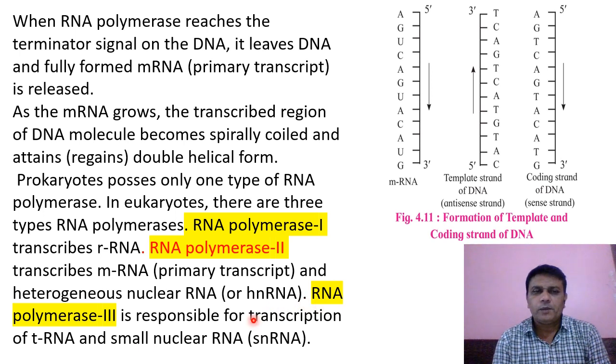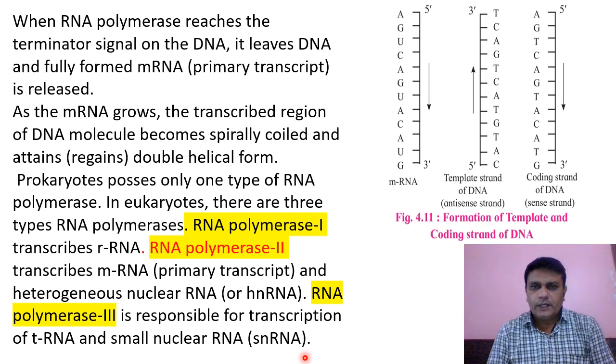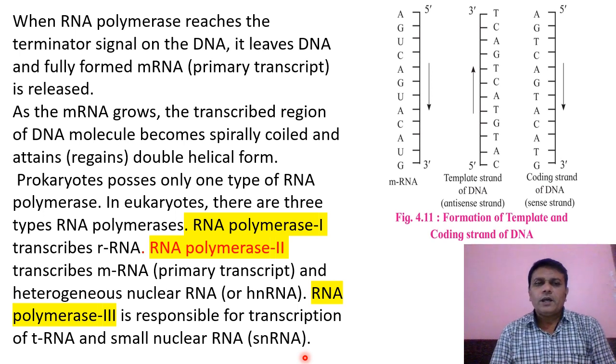Then RNA polymerase III is responsible for the transcription of tRNA, that is transfer RNA, and small nuclear RNA, called snRNA. So in the process of transcription, not only messenger RNA but the other two important types of RNA, ribosomal RNA and transfer RNA, are also produced.